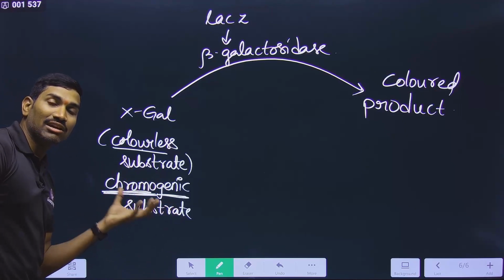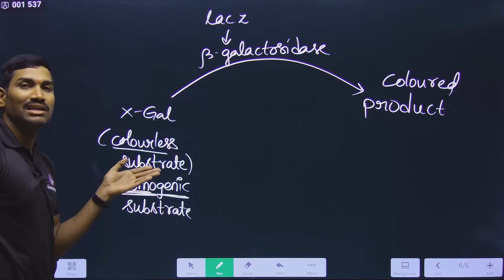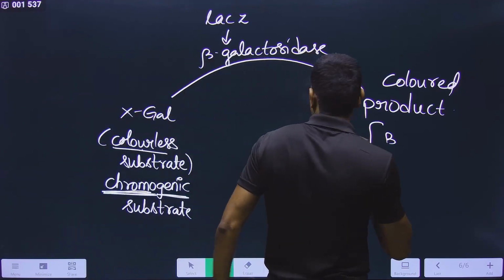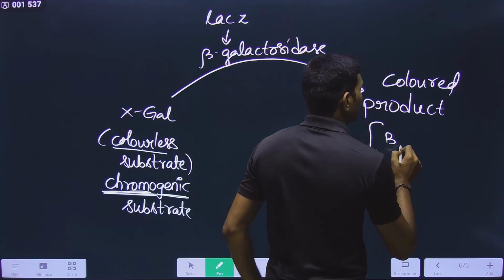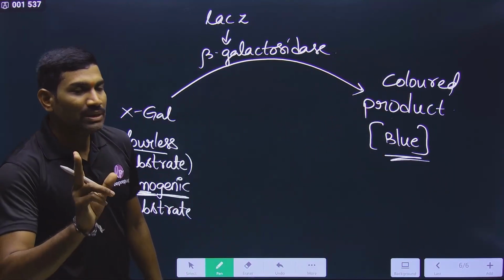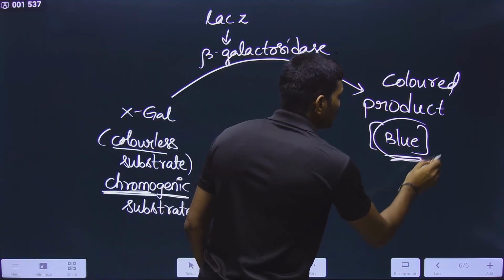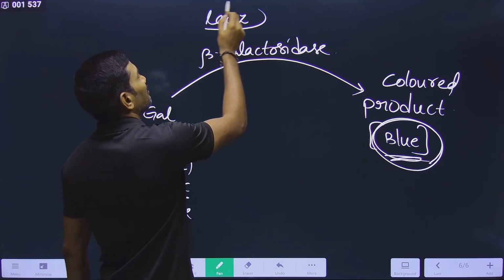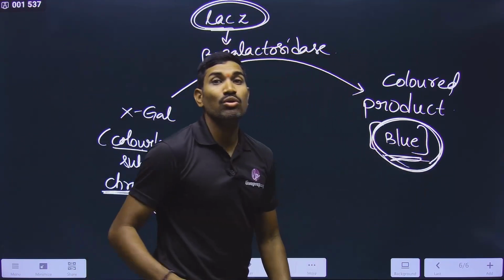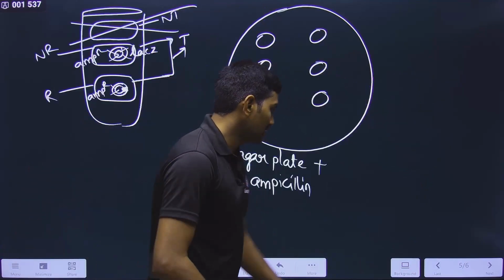So what is the color of this chromogenic substrate? It is colorless. But what is the color of the product? In this case, when X-gal is broken down, it will produce a blue color product. So please observe carefully. Who will give this blue color? Those which are having lacZ. So if lacZ is present, it will become a blue color colony. Understand the concept here.